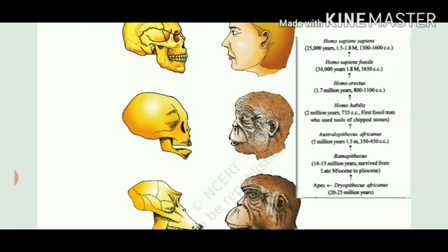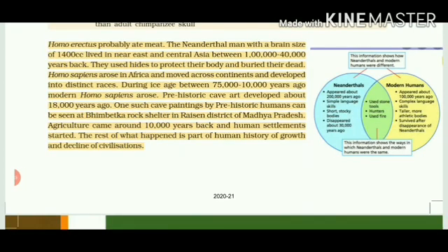Why is sapiens given twice? Because this is called a subspecies. They appeared 25 years ago and their brain capacity is 1300 to 1600 cranium capacity, because probably they ate meat. Then the Neanderthal man was with a brain size of 1400 cc, and they lived in East and Central Asia nearly 1 lakh to 40,000 years back. They had the capacity to hide themselves, to escape from any danger, and they could even bury the dead bodies. So they had this consciousness that they have to bury the dead ones.